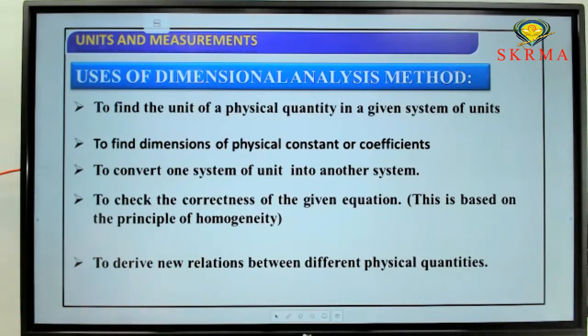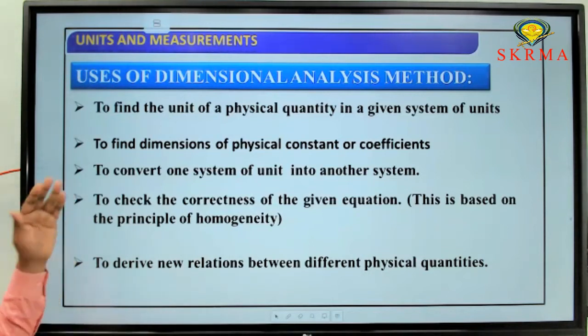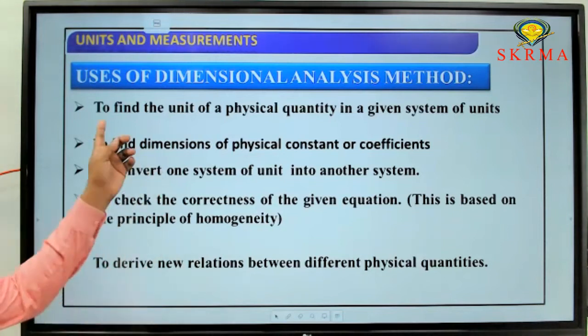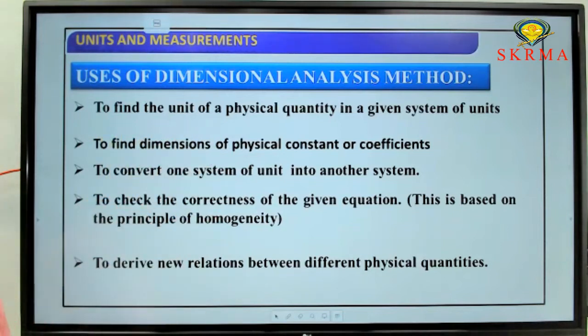These are the basic uses of dimensional analysis. Let's go through them once again. What is the first one? To find the unit of a physical quantity. Second, to find the dimensions of a physical constant. Third, to convert one system of units to another system. Fourth, to check the correctness of a given equation. Fifth, to derive new relationships between different quantities.